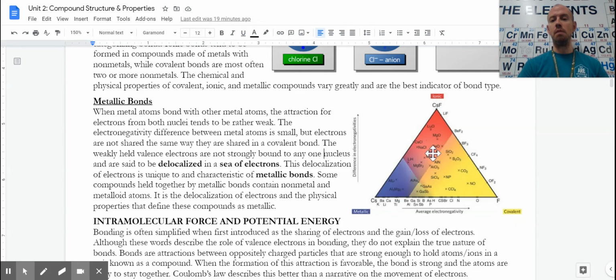So we still see mostly metals and nonmetals here, with a few very near the border of covalent. We see covalent as a lot of nonmetals with nonmetals. And then over here, we see metals with metals in the metallic bonding. So the type of element is a good indicator. Difference in electronegativity is a good indicator. Properties are the best indicator, because there's a lot more going on than just one factor contributing to what happens to the electrons. But what those electrons are doing determines how the compound as a whole will act and react, which is why the properties are so helpful.